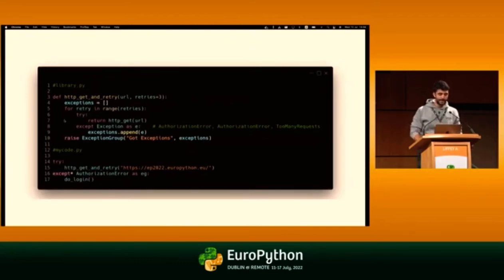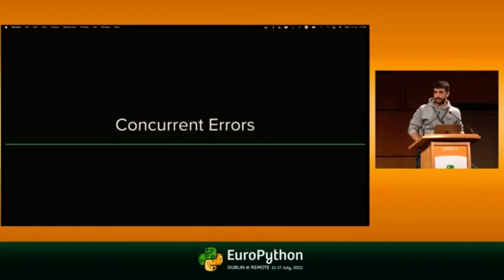So we will now have a list of exceptions. And each time that we do get an exception, we will add it to that list. And eventually, we're going to raise an exception group with all of these exceptions. Outside, we have changed to except star. And then it will actually catch that authorization error when it happens. It will actually catch both of them, put them in a group, and do the login. Okay. The too many requests will continue to be raised. It's still an error that we need to catch. But it does the login like we wanted it to.